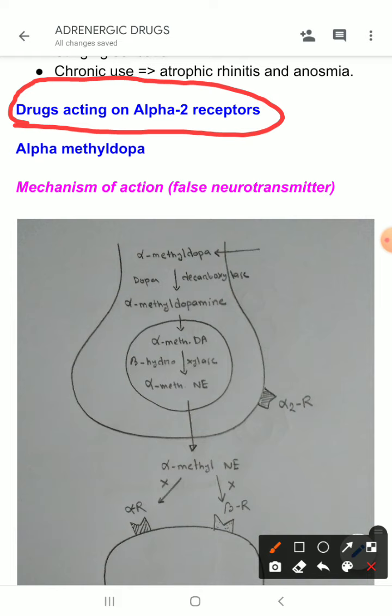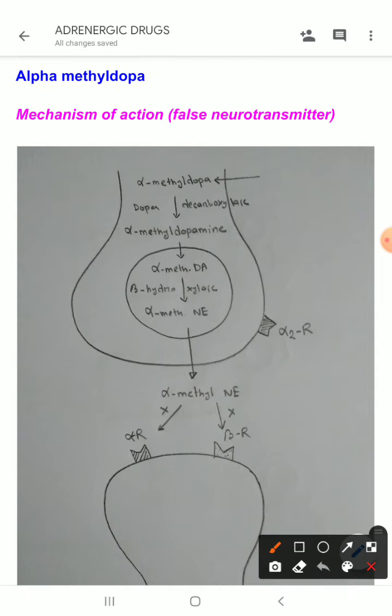They produce the opposite effect to the sympathetic nervous system. Why is that? Because alpha 2 receptor is an autoreceptor, as I have discussed in an earlier lecture, and stimulation of alpha 2 receptor will lead to a decrease in the sympathetic outflow. That means the release of norepinephrine will be reduced.